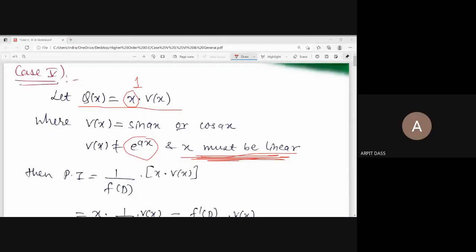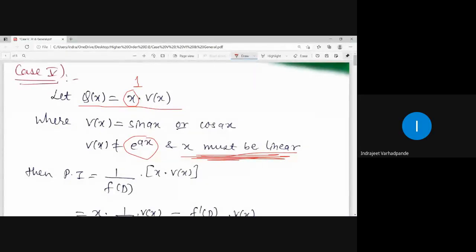Case number 5 says that Q of x is equal to x into V of x. x must be linear. V of x will be only sin ax or cos ax, not e to the power ax. So x multiplied by sin 2x, x multiplied by cos 5x, all these will be identified as examples of case number 5. Is the point clear?